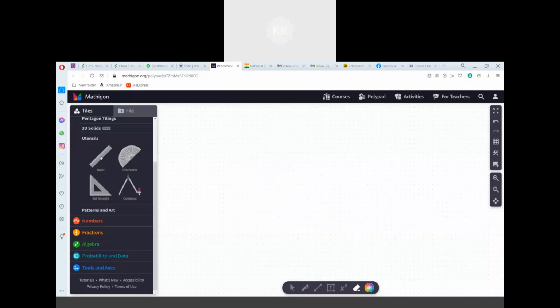Suppose I consider a ruler and draw a line segment which is of length 9 centimeter. This is a line segment of length 9 centimeter. Let me write it here. I will name this line segment as AB. Now if I want two parts of this line segment AB, what I can do is cut it.